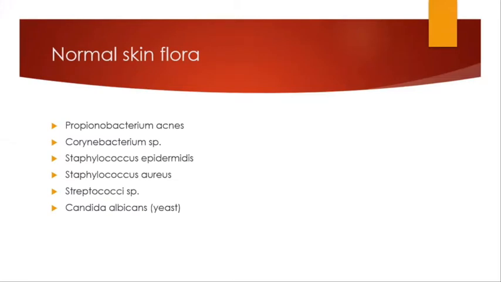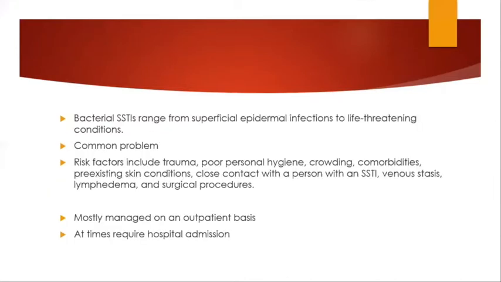Before going on to the topic proper, you should know what are the normal skin flora of your body. And the common ones are Propionibacterium acnes, Corynebacterium species, Staphylococcus epidermidis, Staphylococcus aureus, Streptococcal species, Candida albicans, which is a yeast. Now, bacterial SSTIs, that is skin and soft tissue infections, range from very superficial infections to very life-threatening conditions by systemic or bloodstream spread.